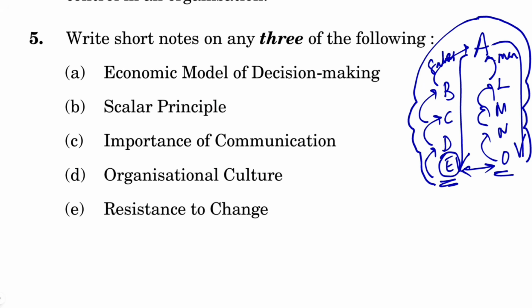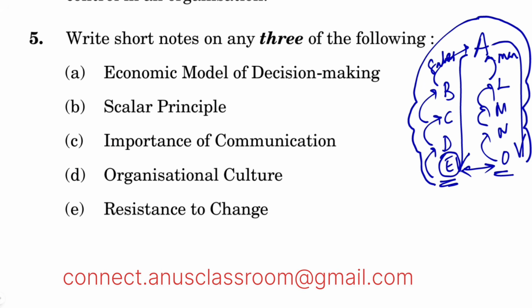So next is the importance of communication. Definitely we all know how important communication is, right? Effective communication is very significant for managers to perform the basic functions of management. We are talking about planning, organizing, staffing, leading, controlling, all those things. The basic things itself, if you want to do effectively and properly, you need to have effective communication, right? So it promotes motivation, it acts as a source of information, it helps in altering an individual's attitudes, even helps us to socialize, and becomes a controlling process as well, right?